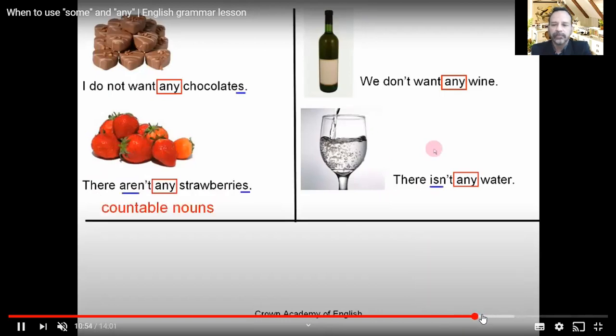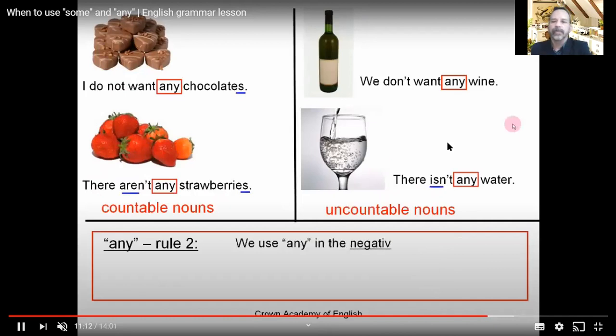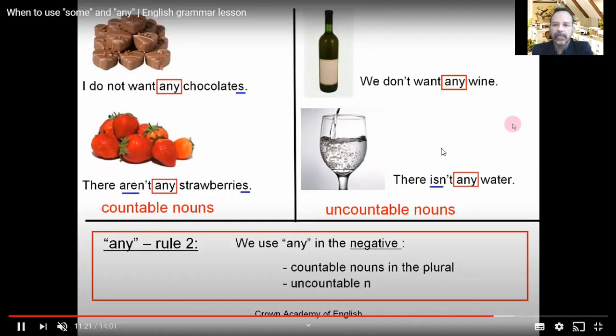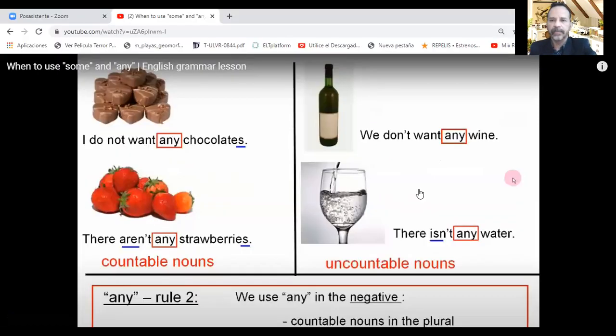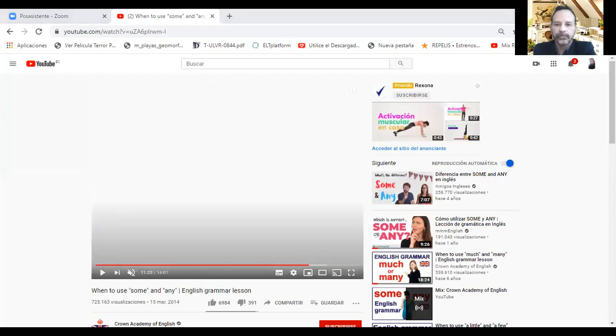Let's see the rule. This is rule number 2. We use any in the negative form, okay? Countable nouns in the plural and uncountable nouns too, okay? That's very easy, guys. Now let's go to the pedagogical sheet number 4.